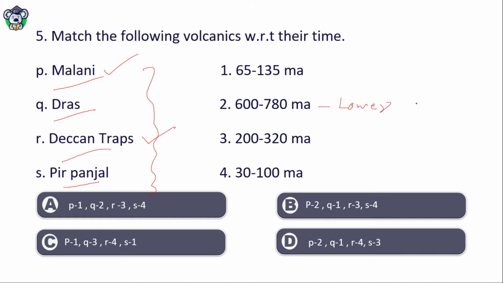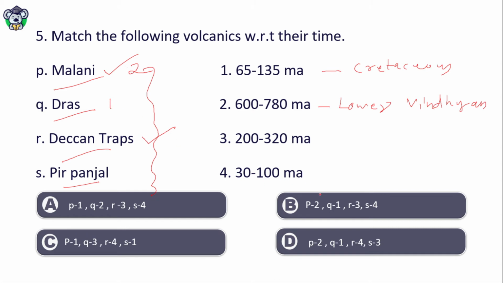Lower Vindhyan. So Malani will be 2. Dras volcanic will be 65 to 135 million year. That is during Cretaceous. Similarly, Deccan Traps will be 30 to 100 million year.